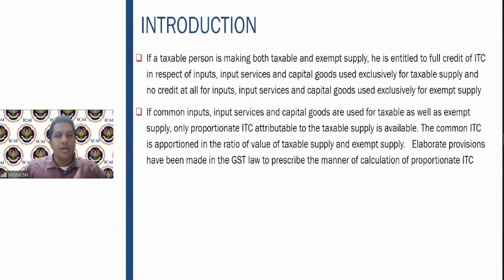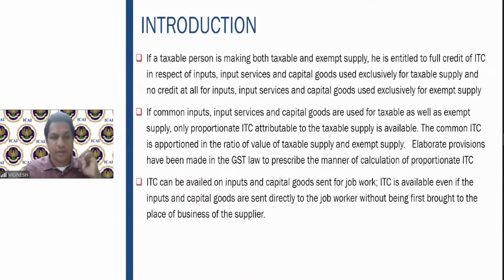So what does this mean? If you have common inputs, input services and capital goods used for both taxable and exempt supply, only proportionate ITC you can claim. You calculate the proportion by the ratio of value of taxable and exempt supply. For this, many provisions are given, which we shall discuss at length. This is just for you to understand how to claim and apportion the input tax credit in this situation. We shall discuss those rules very clearly.